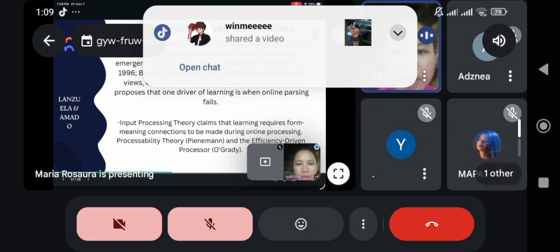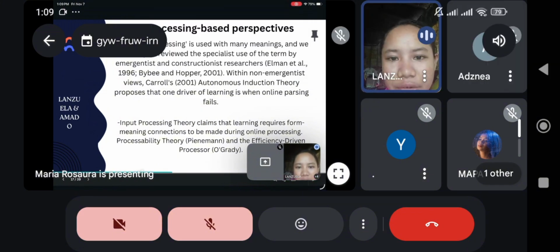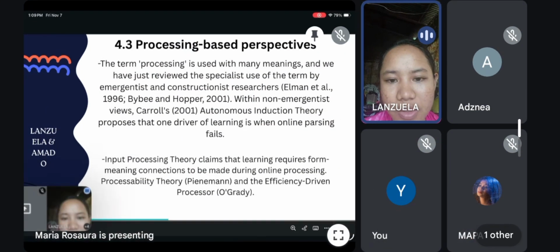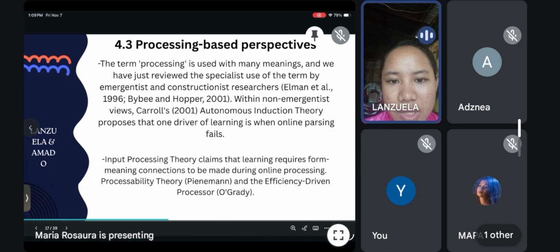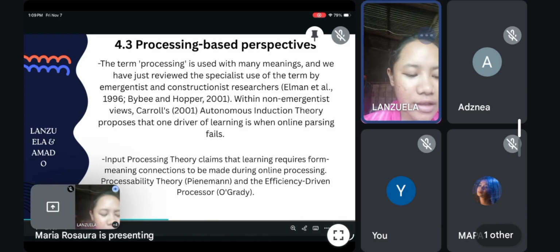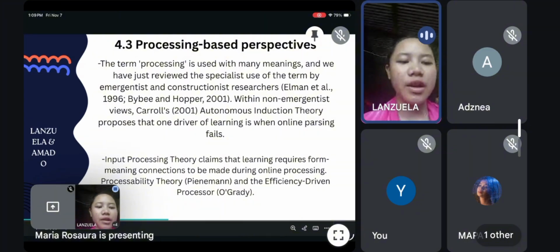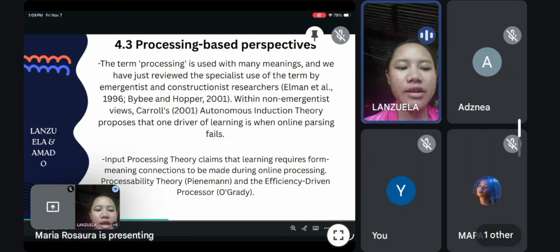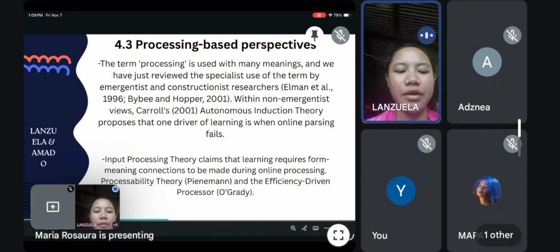Processing-based perspective. The term processing is used with many meanings, and we have just reviewed the specialist use of the term by emergentist and constructionist researchers. Within non-emergentist views, Carroll's 2001 autonomous induction theory proposes that one driver of learning is when online parsing fails. This explains that language learning depends on how learners handle input in real time. When comprehension fails, learners adjust their mental system, and learning occurs when learners connect linguistic forms to meaning during processing and not just through memorizing grammar rules.